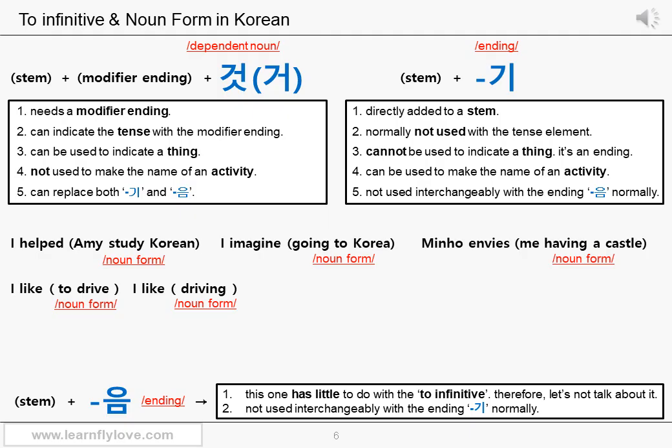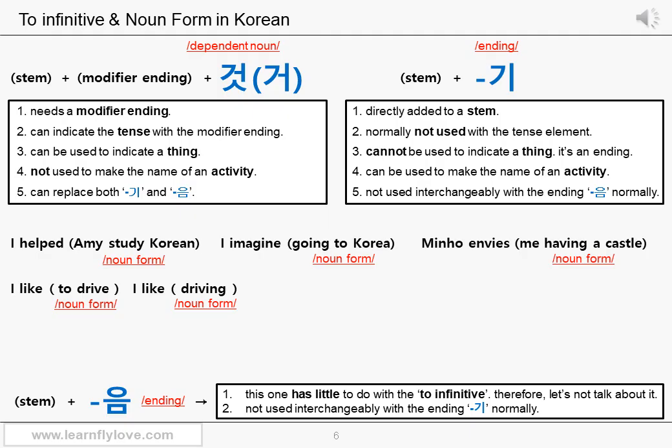We are not learning about the ending therefore you can just remember 것 can replace the ending 기. But 기 and 이 cannot replace 것 perfectly because 기 and 이 cannot indicate the tense normally, while 것 can with a modifier ending. Then you might want to ask if 것 and 기 can be used interchangeably. Yes, they can be, unless you need to express the tense with the to infinitive part or ing part.